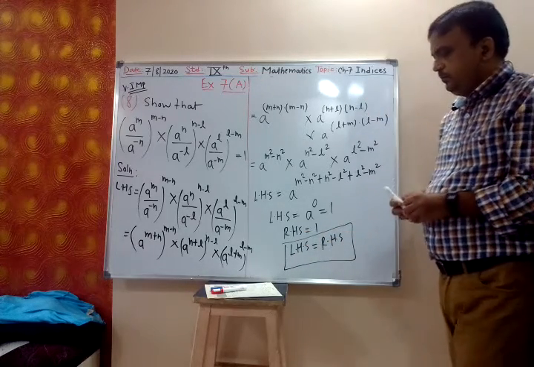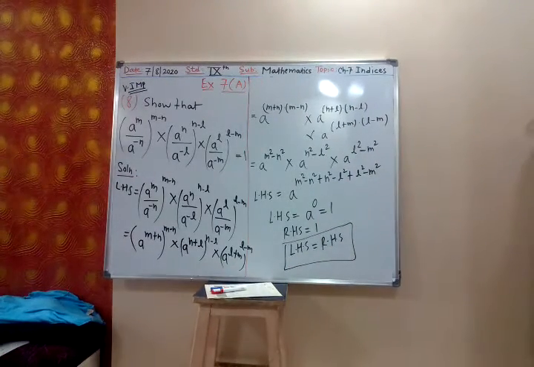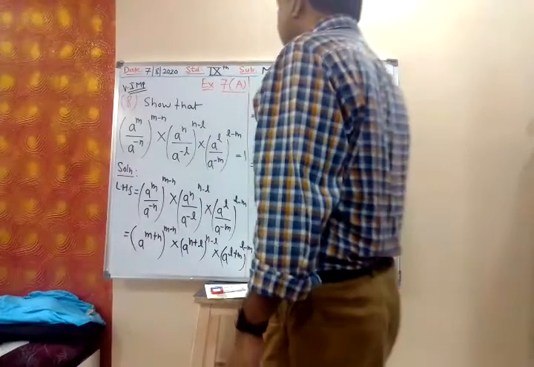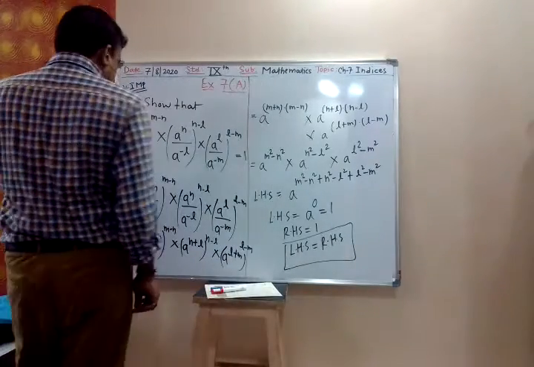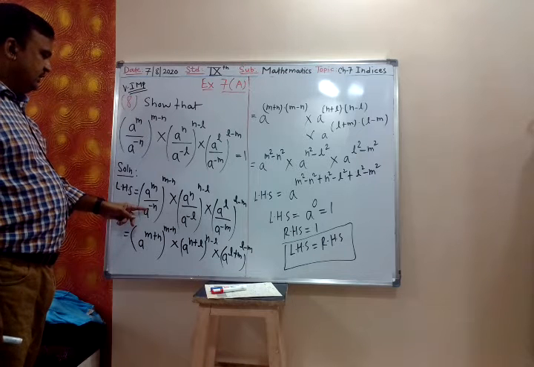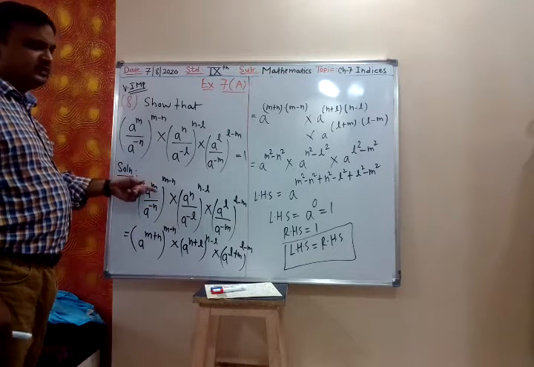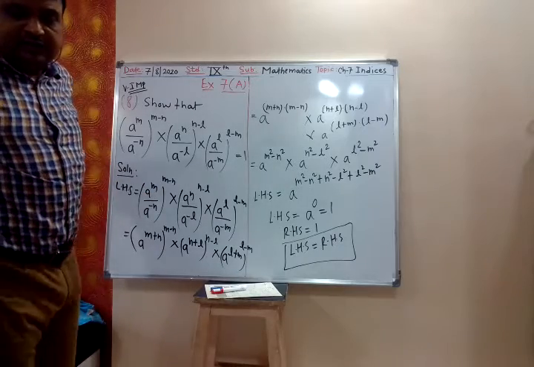Is it clear? Board is clear, no? Yes, ask. In the denominator, if it is L, it will be m minus L. If it is plus L.